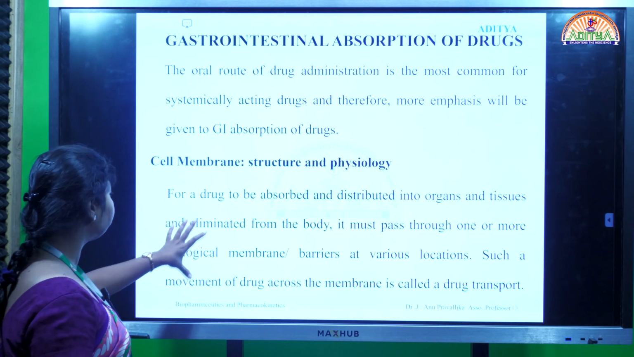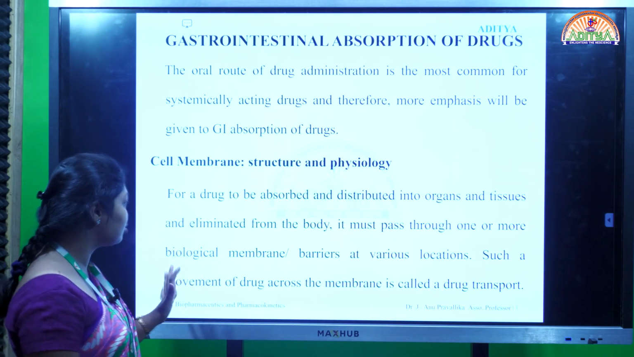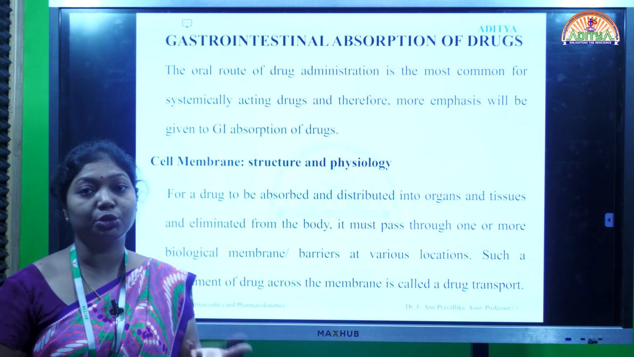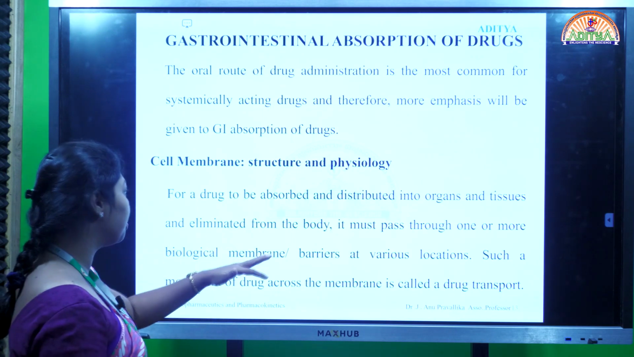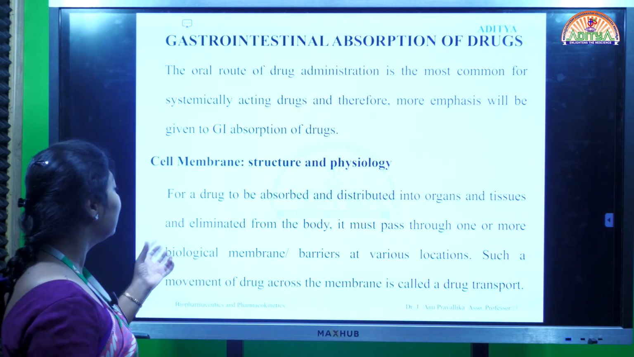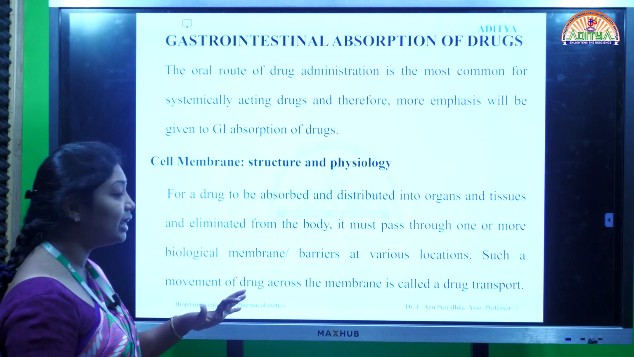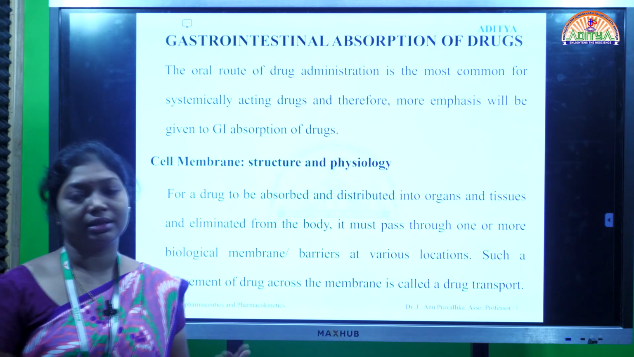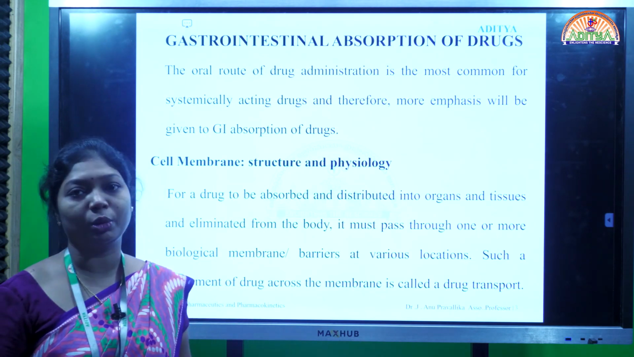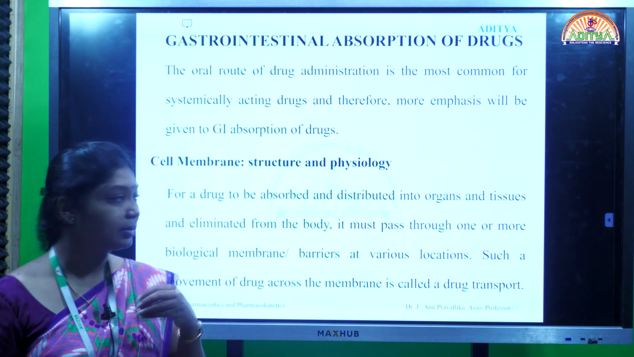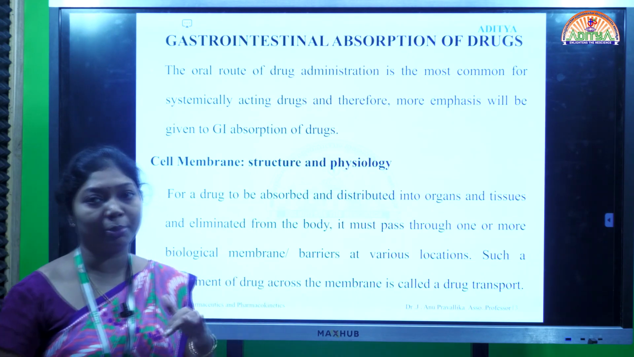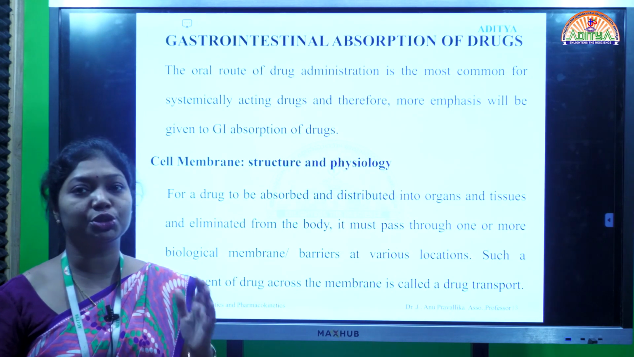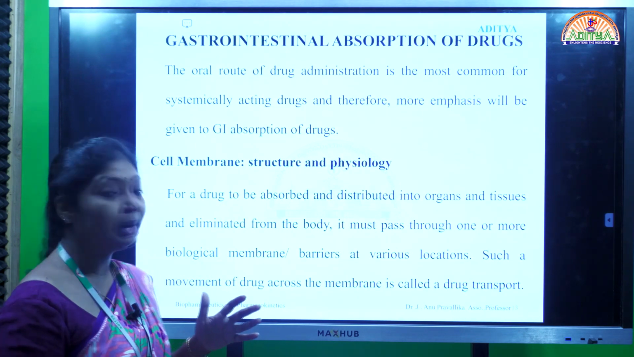Coming to the cell membrane and its structure: for a drug to be administered, absorbed, distributed into organs and tissues, and eliminated from the body, it should cross one or more biological membranes. So any drug, if you exclude the parenteral route or topical route, any drug which we give through the oral route, should cross the biological membranes.